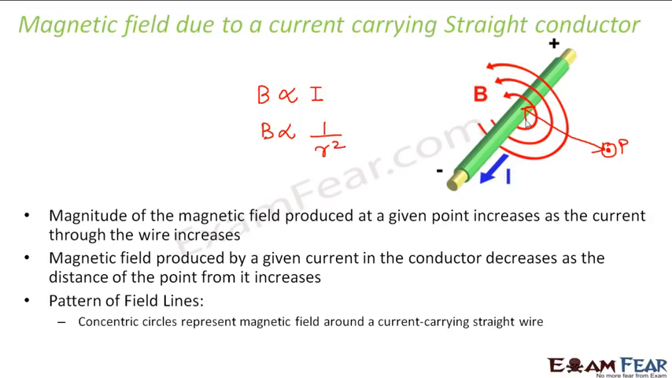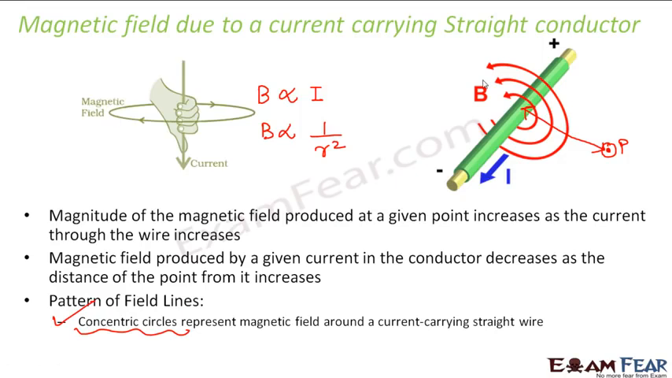Okay. Now, how about the pattern of the field lines? These magnetic field lines are in the form of concentric circles, as you see here in the figure. And how do we calculate the direction of the magnetic field? For that we make use of the right hand thumb rule. If you place your right hand in this fashion, your thumb points in the direction of the current, and the direction in which the four fingers curl is the direction of the magnetic field.